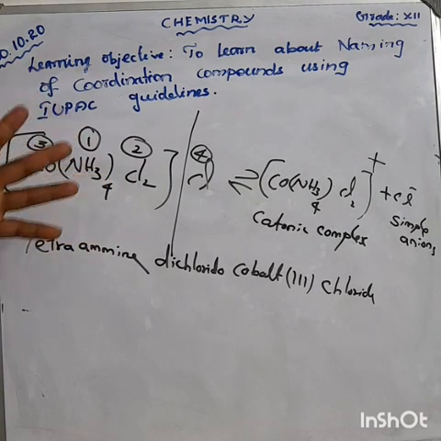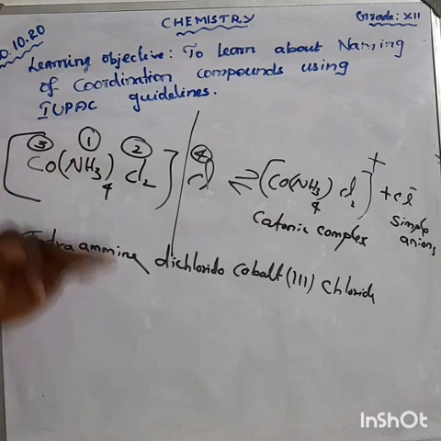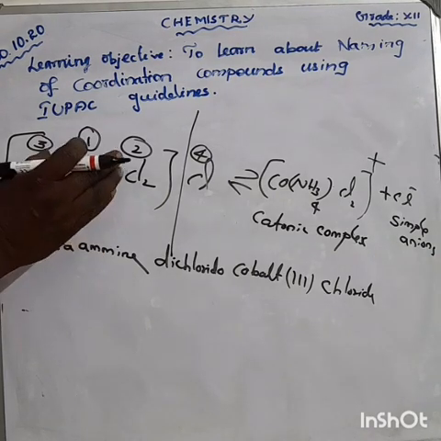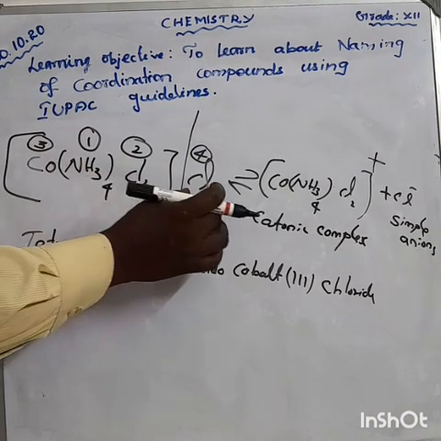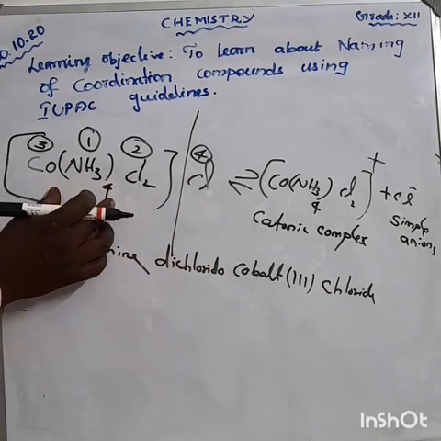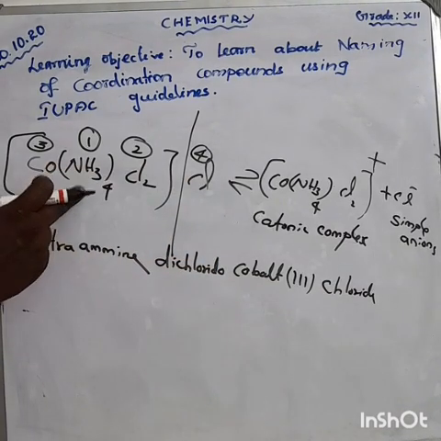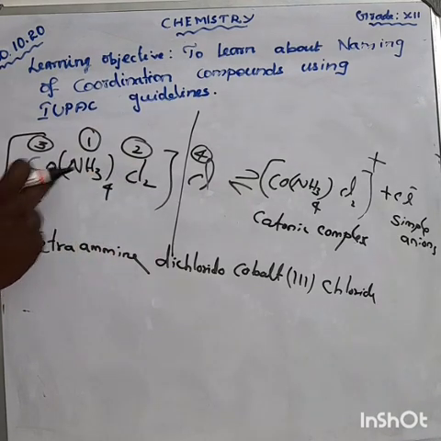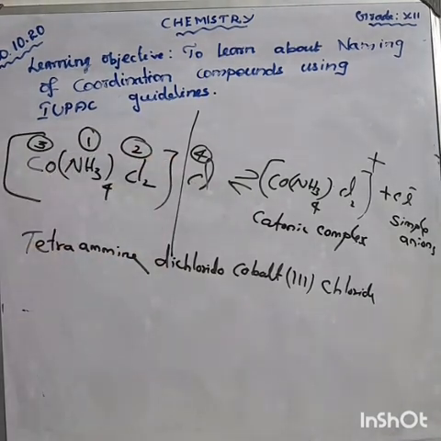How can we say the name of the complex as per IUPAC? As per the rules, this is a cationic complex, and the anion symbol comes last. First priority goes to the ligands, then the central metal ion, then the ions.